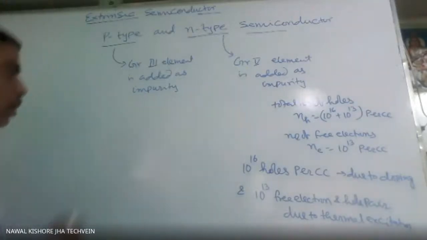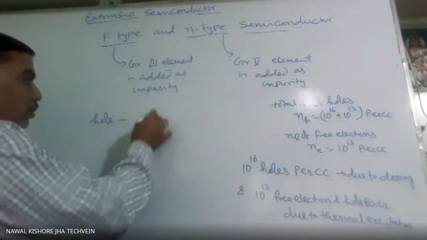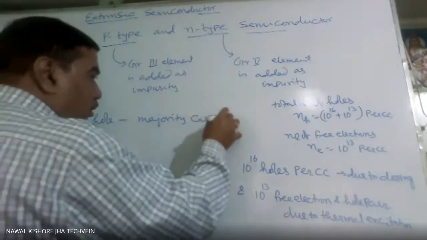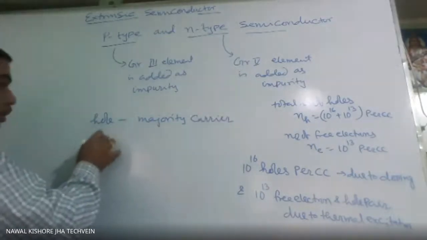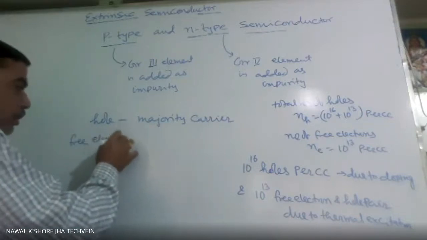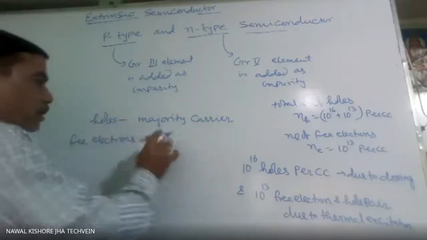So the hole we call here the majority carrier. Whereas the electron here, free electron of course, not the bound electrons, we call the minority carrier.